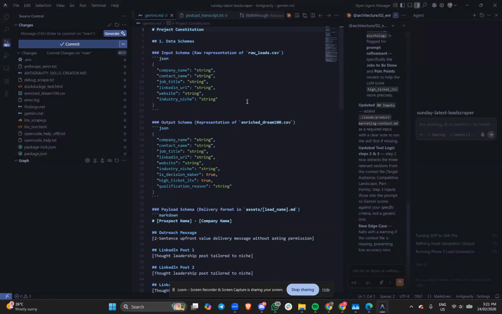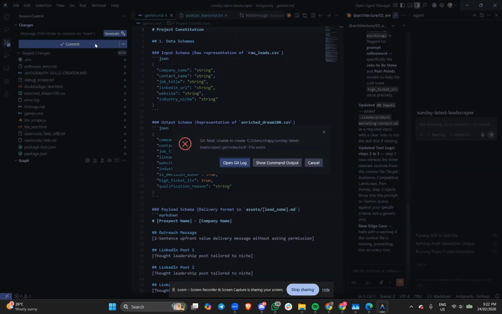for them. Let's see, commit. Does that work? Hopefully that works. Nothing screws up because right now, I'm trying to figure out a way to get my friend to do this. At the moment, we're still learning, so it's fine for us to copy and paste each other and try to figure all this out. I've pretty much got a good lead generation scraping app from Anti Gravity, which is pretty cool. I did that in 3 days. Open git log.